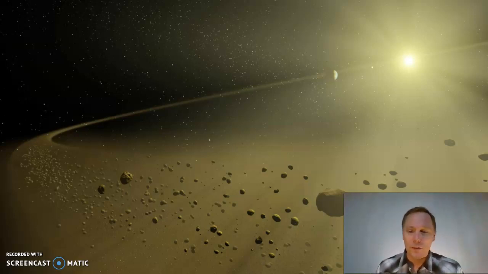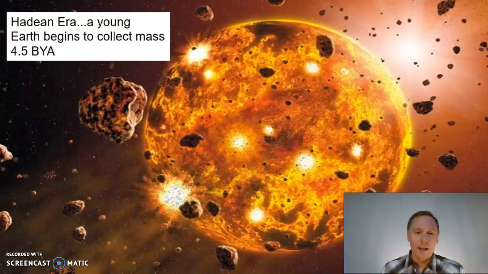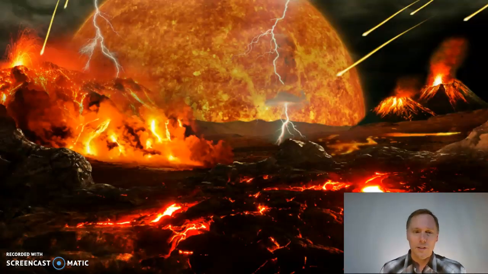All right, well, what do we have here? A couple bits of dust, rocks, and pebbles are forming into a planet. And this is young Earth. This time period is called the Hadean era, and it is violent. Look at the violence going on this young, mushy planet. I say mushy because it's mostly just liquid rock at this point.